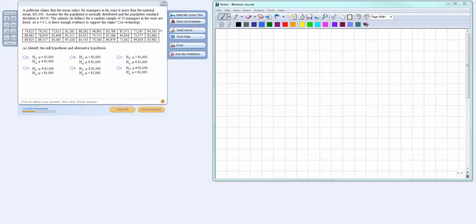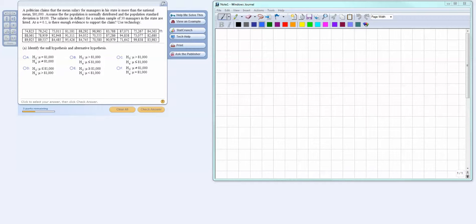A politician claims that the mean salary for managers in his state is more than the national mean, $81,000. Assume that the population is normally distributed and the population standard deviation is $8,100. The salaries in dollars for a random sample of 30 managers in the state are listed. At alpha equals 0.1, is there enough evidence to support the claim?